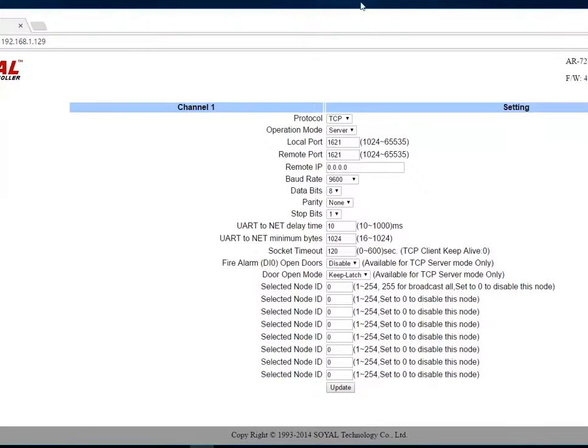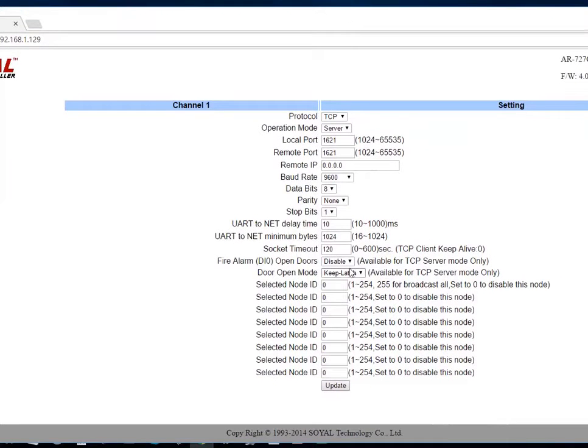And here, the first step, we will need to choose this one to enable. The fire alarm DIO open doors should enable it, and we choose the just pause for the door open mode.